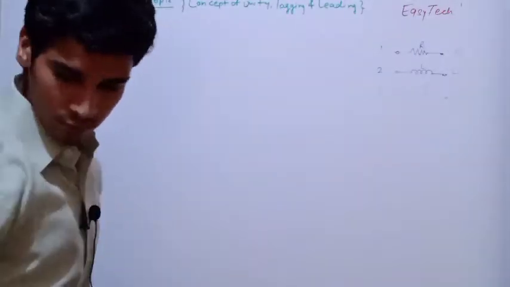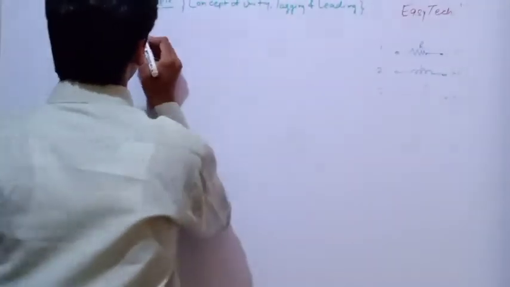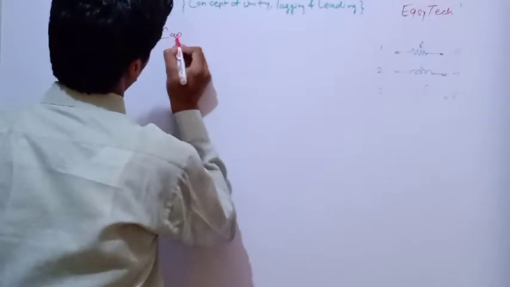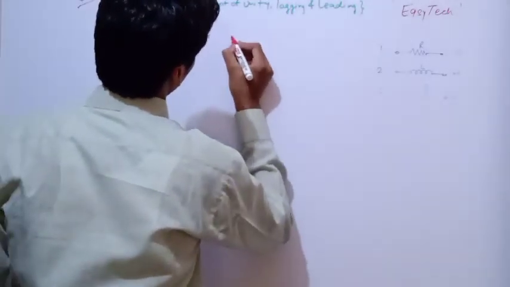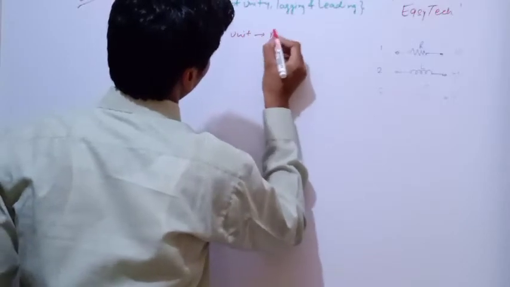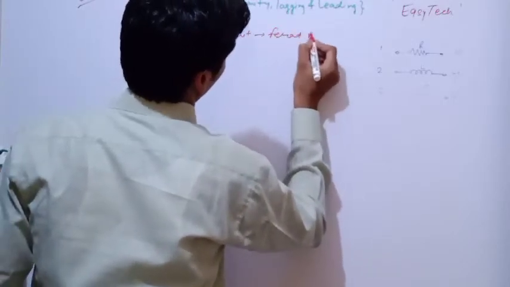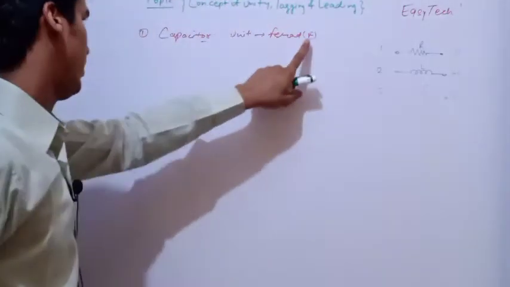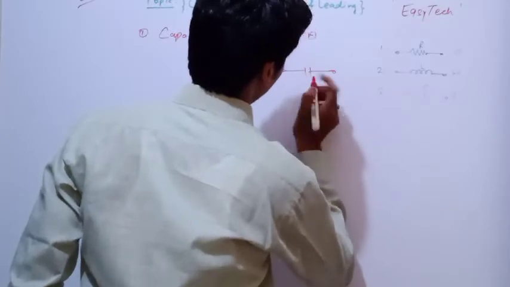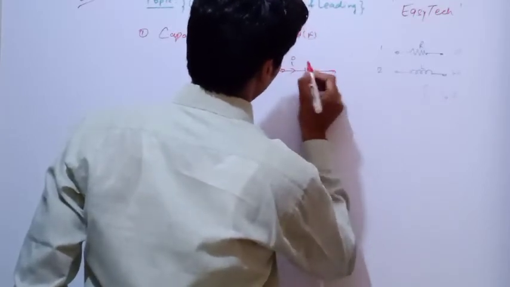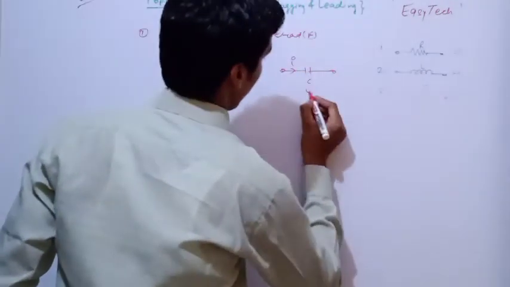If I draw for the capacitor, this is the capacitor, and the unit is always expressed in farad, with capital F. This is C, this is the current flowing into the capacitor, and this is V, the voltage across the capacitor.